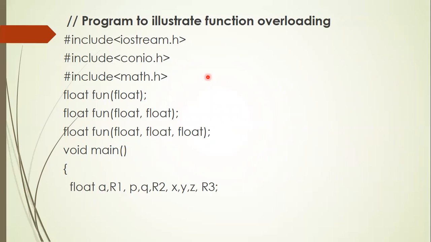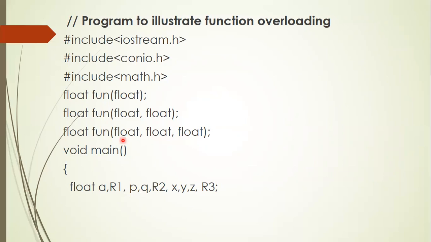Let us take one simple example illustrating function overloading. So, hash include iostream.h, conio.h, math.h; we have included three header files. Here I have created a family of functions called fun. The first function takes one argument of float type, and the return type is float. The second takes two arguments, both of them float, and the return type is float. The third one has three arguments, and the return type is float.